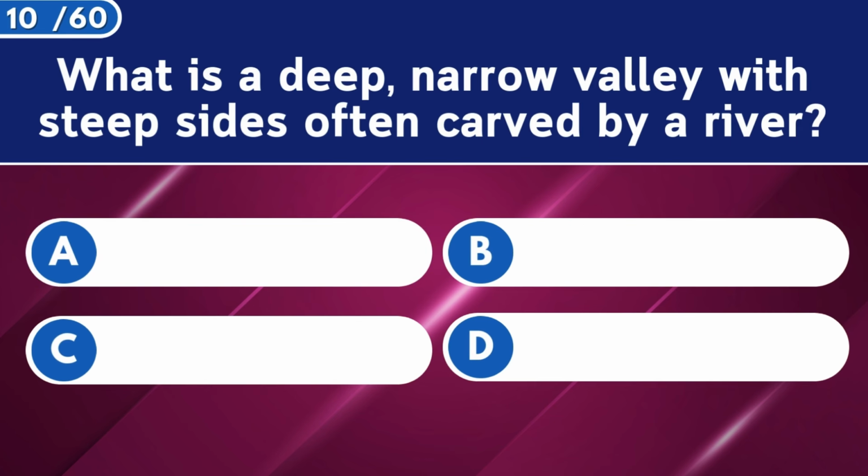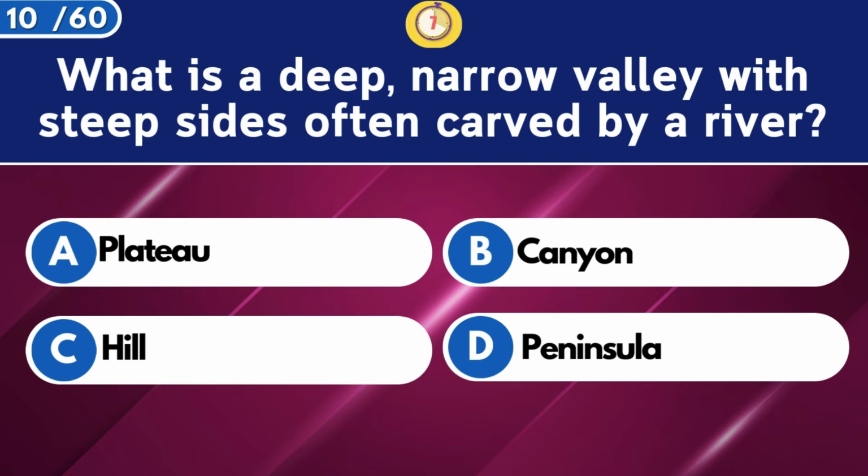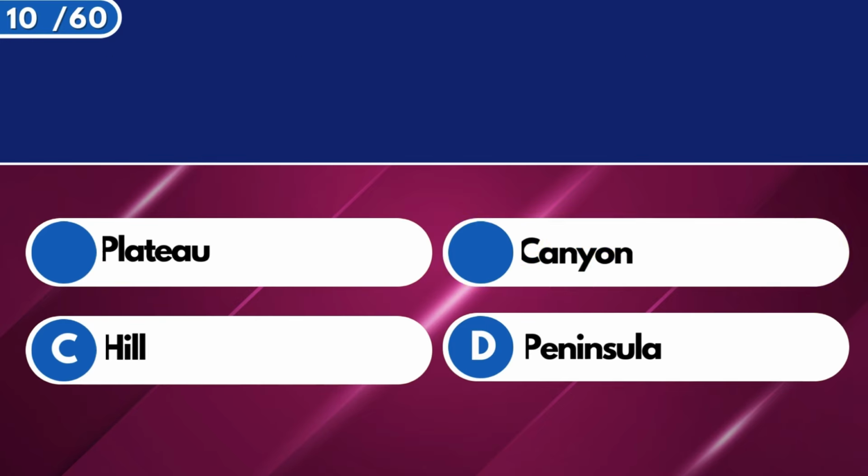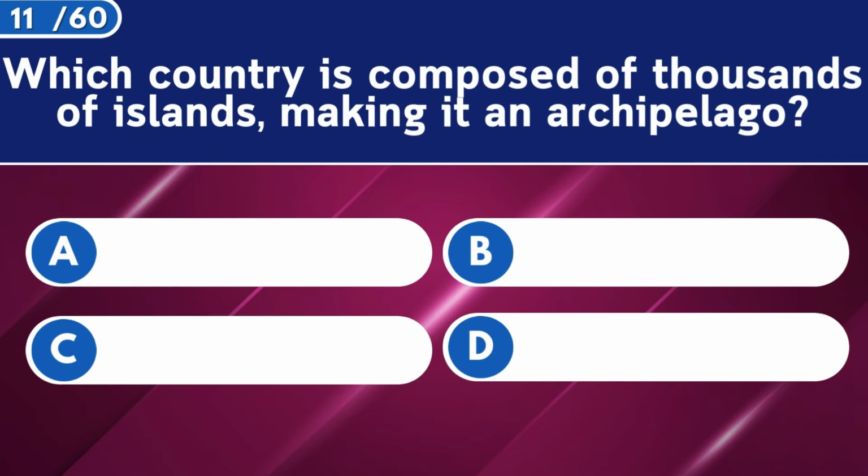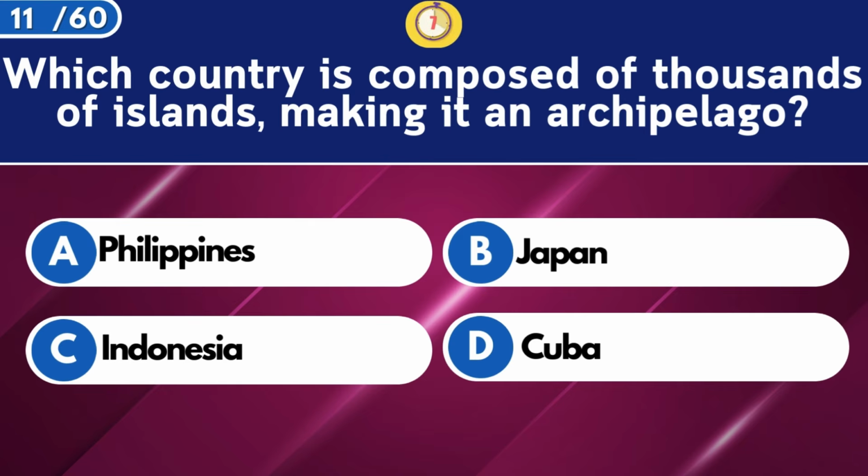What is a deep, narrow valley with steep sides, often carved by a river? Canyon. Which country is composed of thousands of islands, making it an archipelago?